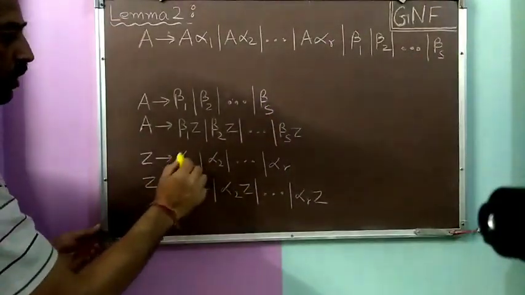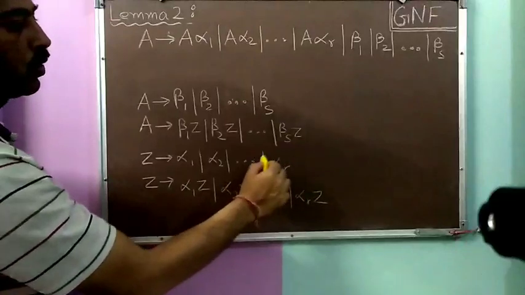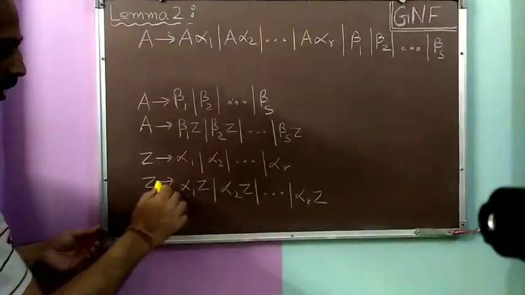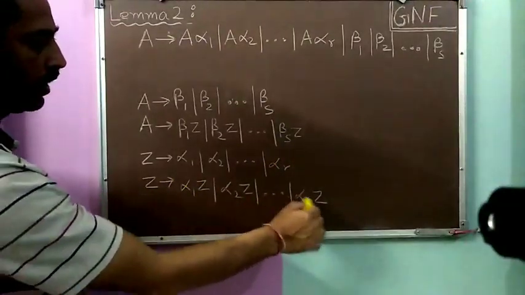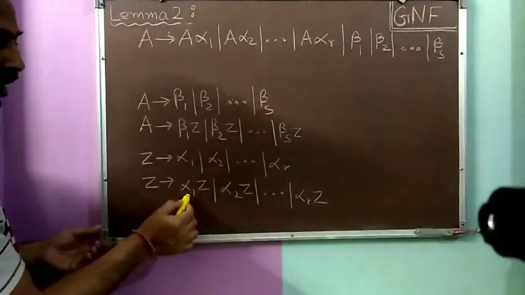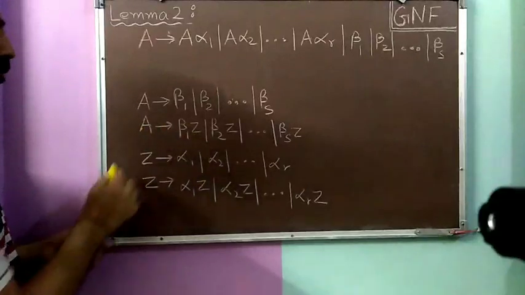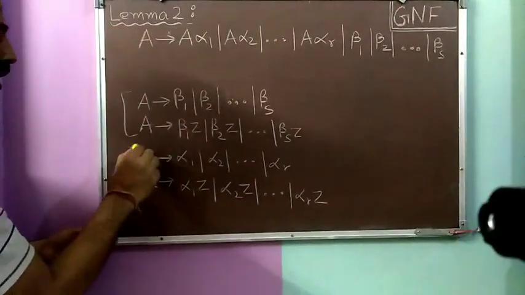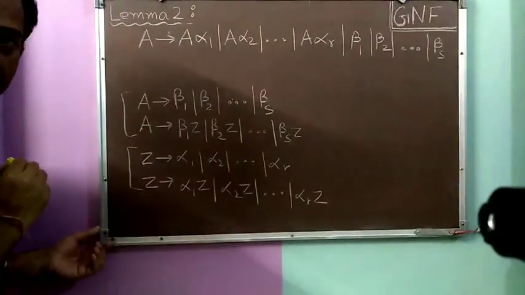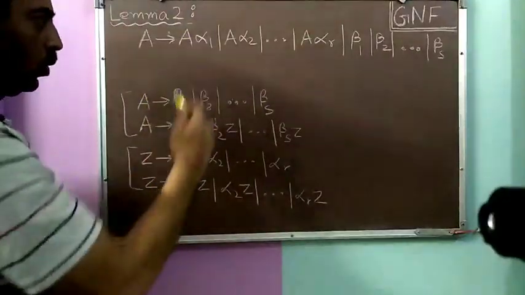And Z productions will be of the form alpha 1, alpha 2, and so on up till alpha R, and then alpha 1 Z, alpha 2 Z, and alpha R Z. Okay, so if alpha 1 is present, alpha 1 Z is present. Similarly here, if B1 is present, then B1 Z is present. So these will be the A productions and these will be Z productions. Okay, so how are they equivalent?